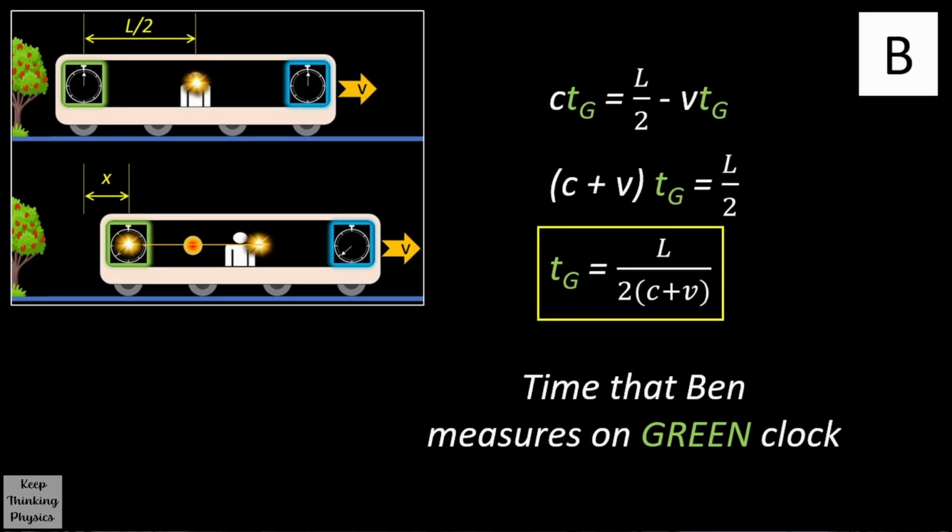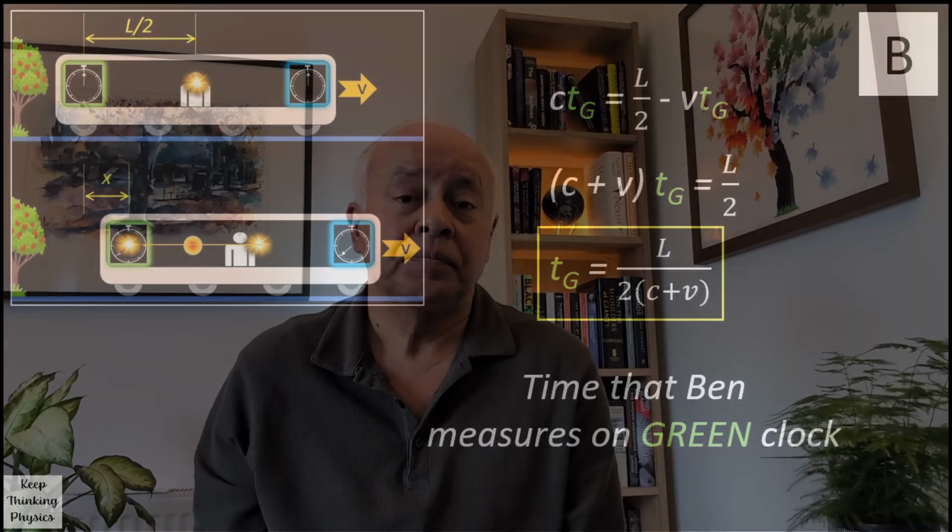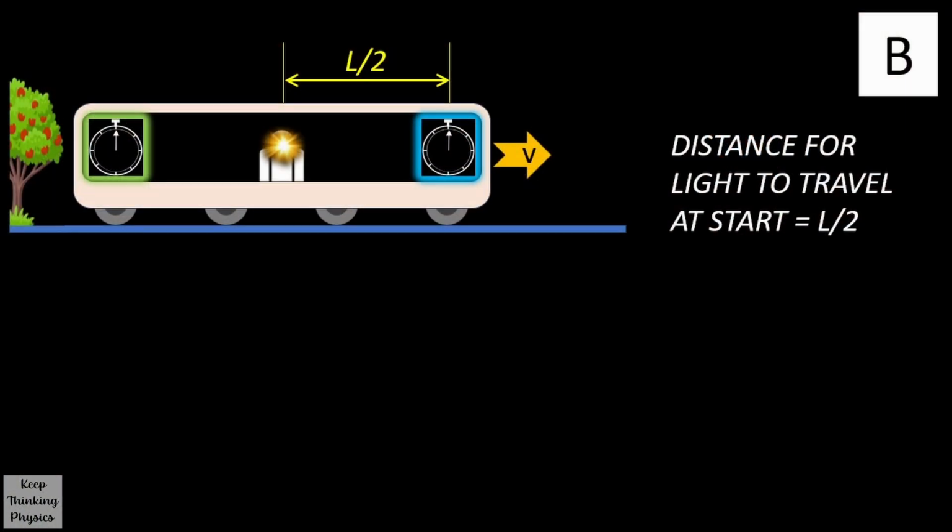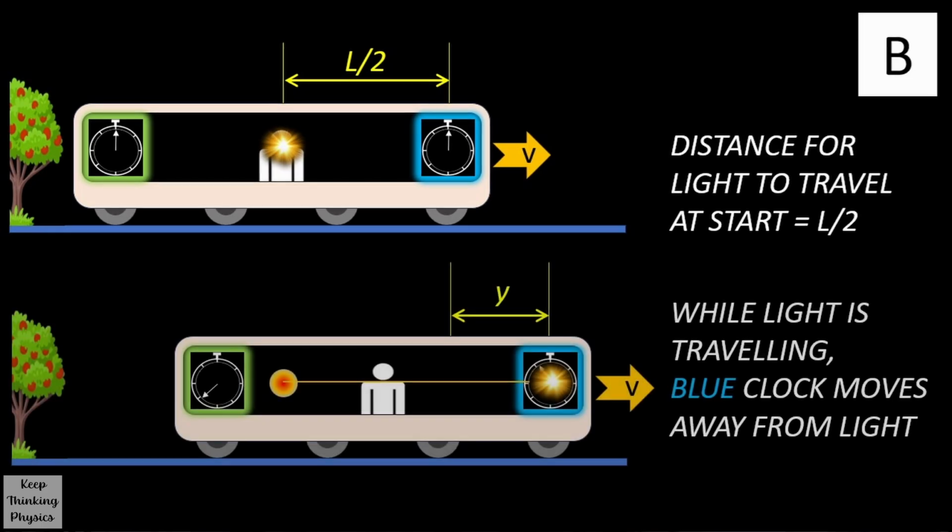We can then rearrange this expression to get an expression for TG, and this is the time which Ben measures for the green clock. This is the time when light hits the green clock. For the blue clock, the time when the light hits it is called TB. The blue clock is moving away from the light, so the blue clock's motion is increasing the distance that the light will have to cover. This extra distance the light has to travel is called y.